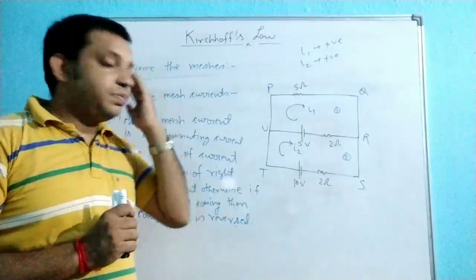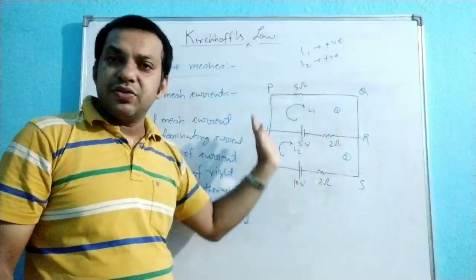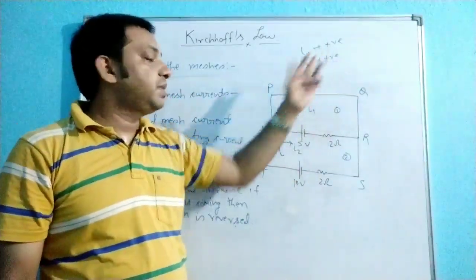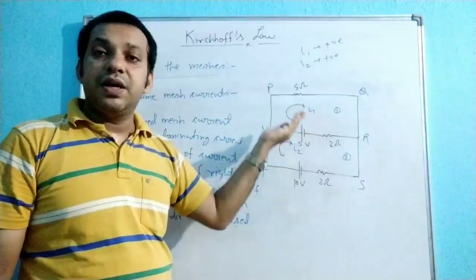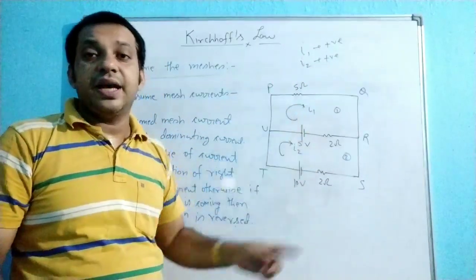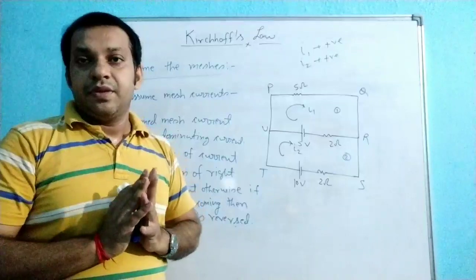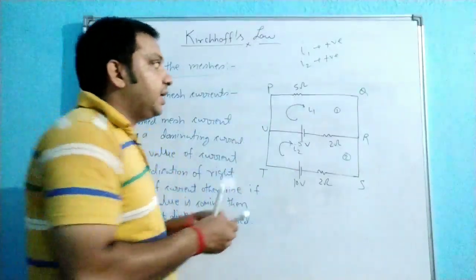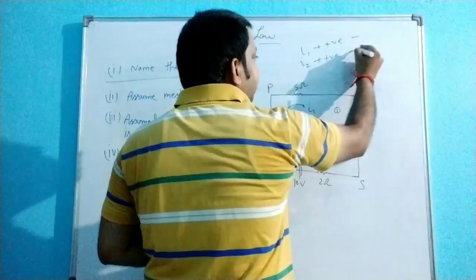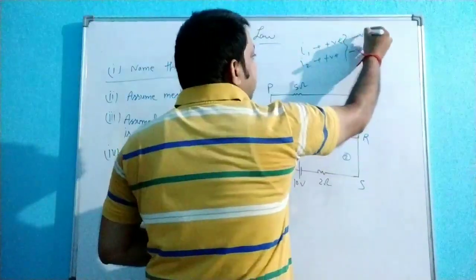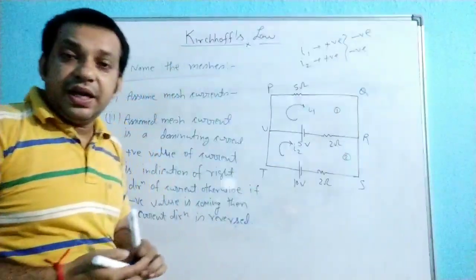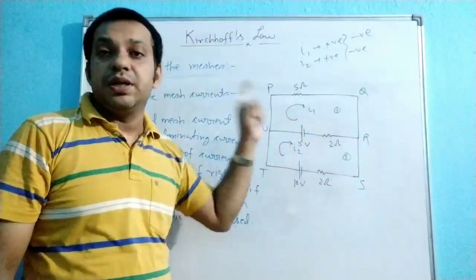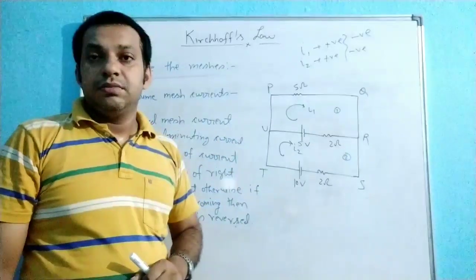Because without any thinking you are just assuming the direction of the current. If it comes out positive after solving the equations, then the assumed direction is the actual direction of the current. Clear? And if it comes out negative, that means the actual direction of the current is the reverse of the assumed direction.